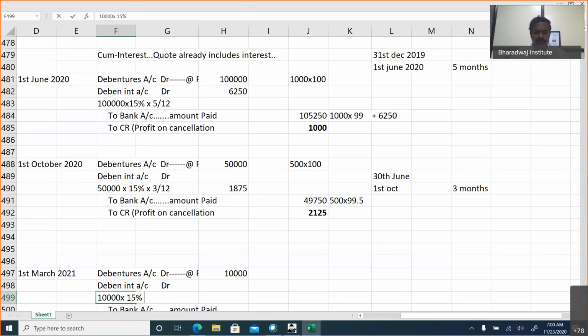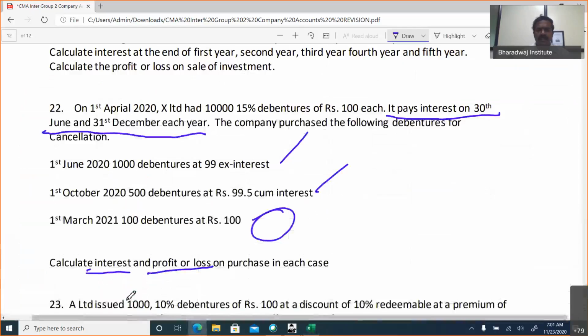For how many months? Prior to 1st March, they would have paid interest on December end. Interest is paid by the company on 30th June and 31st December each year. We are purchasing on 1st March 2021. So 2 months.